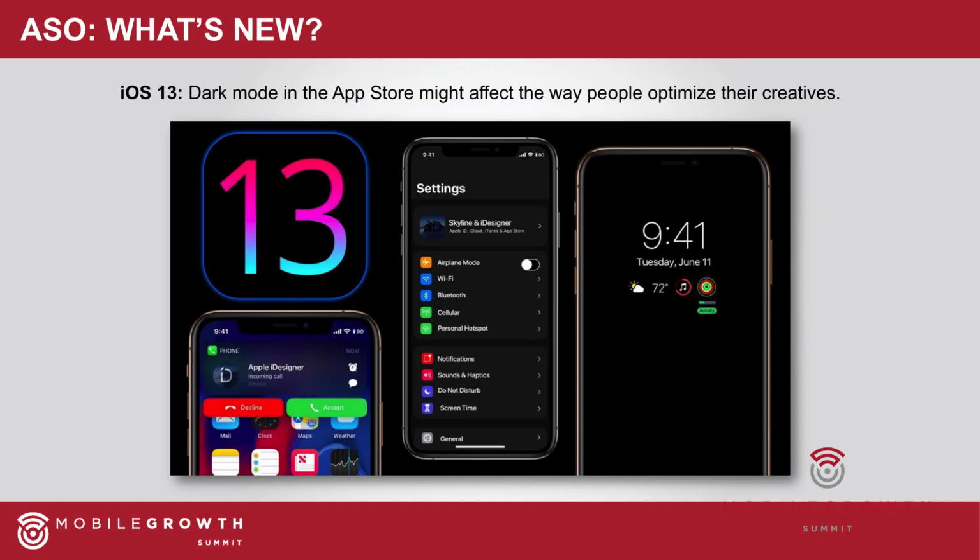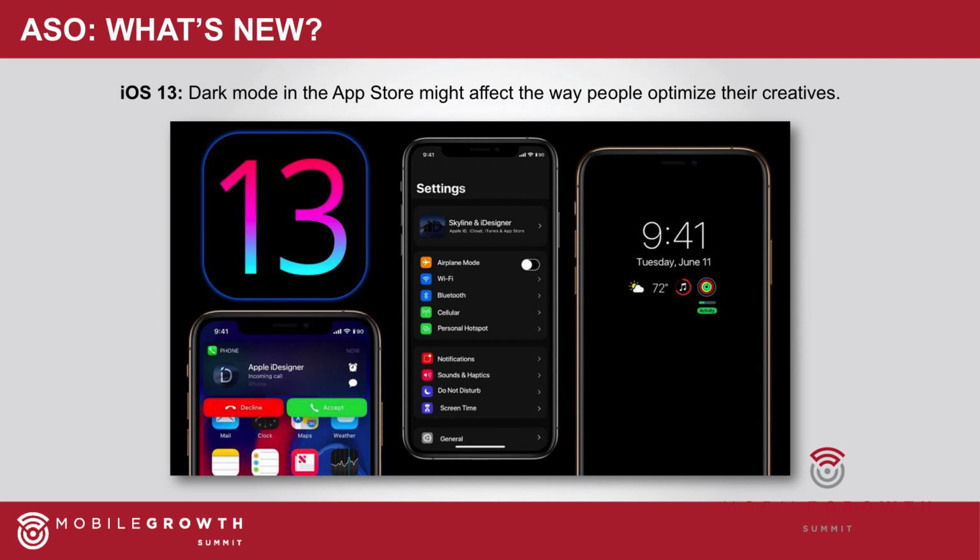So before I end my presentation, I just want to talk to you guys about what's coming up in ASO. iOS 13 will be fully released in September. The public beta is already out. The biggest hype around iOS 13 is the dark mode. So people will now have the option of using their phones with the dark mode rather than the generic white one.